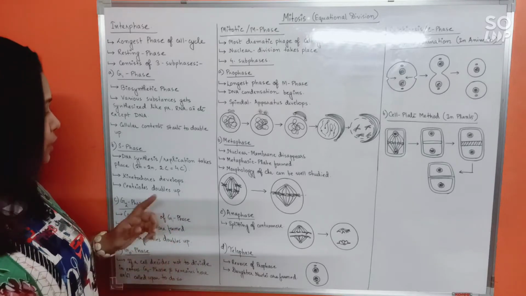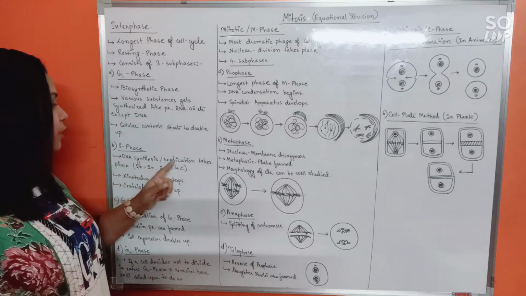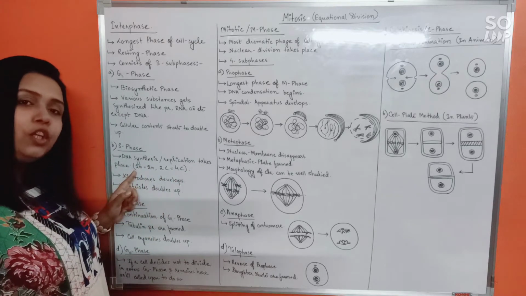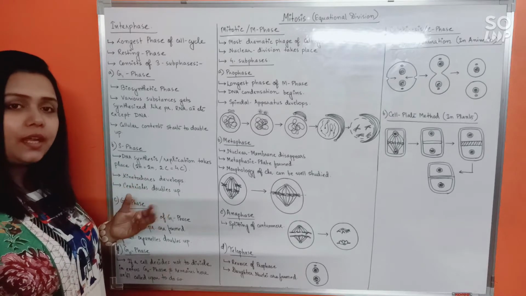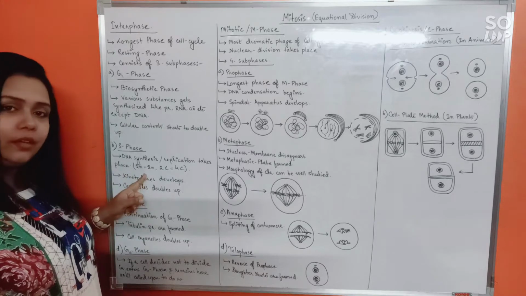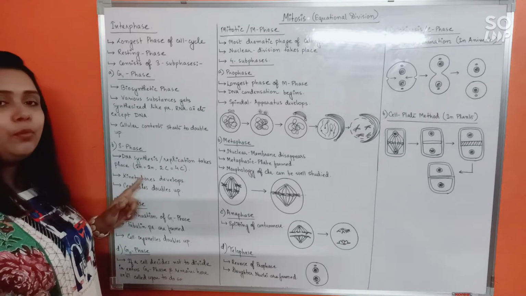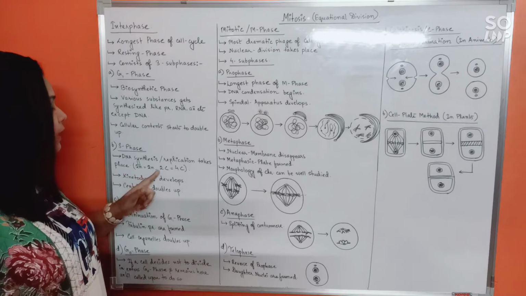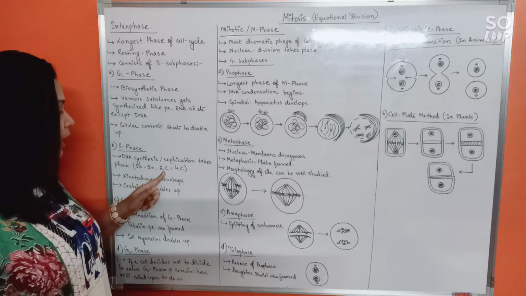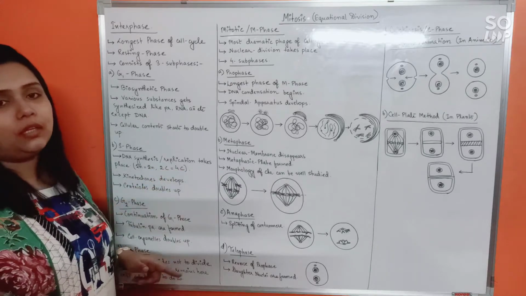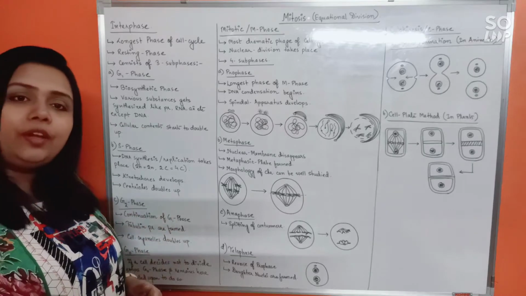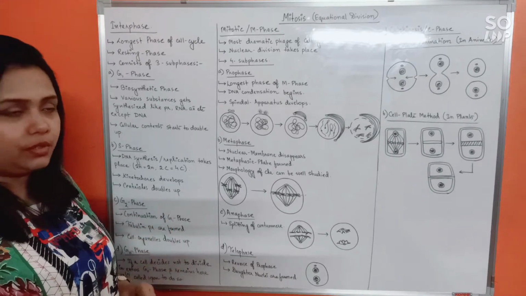So do remember, when DNA synthesis or replication takes place in the cell, the 2N, that is the ploidy of the cell, for a diploid cell the ploidy is 2N, isn't it? So 2N will remain 2N. The ploidy or the number of sets of chromosomes would remain the same. Only the quantity 2C, C meaning content, so 2C of the cell would become 4C. 2N remains 2N, 2C becomes 4C. Do remember, this is very, very important.